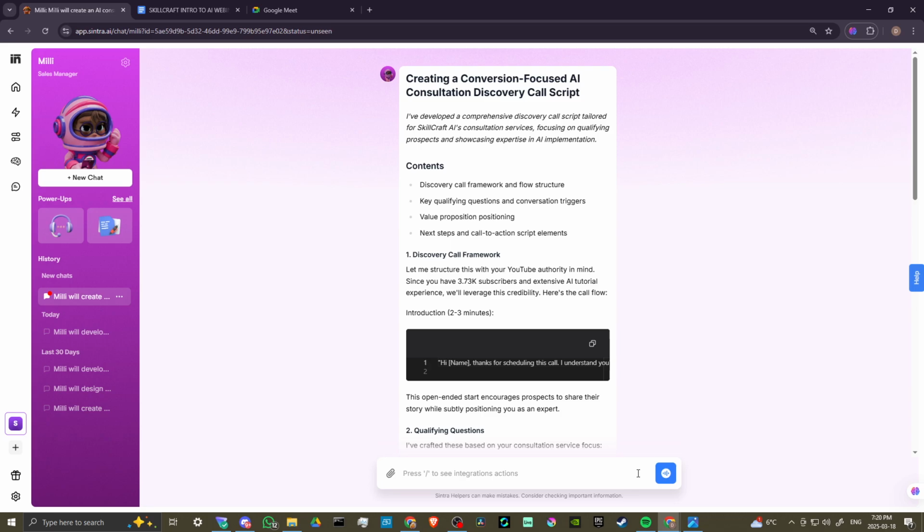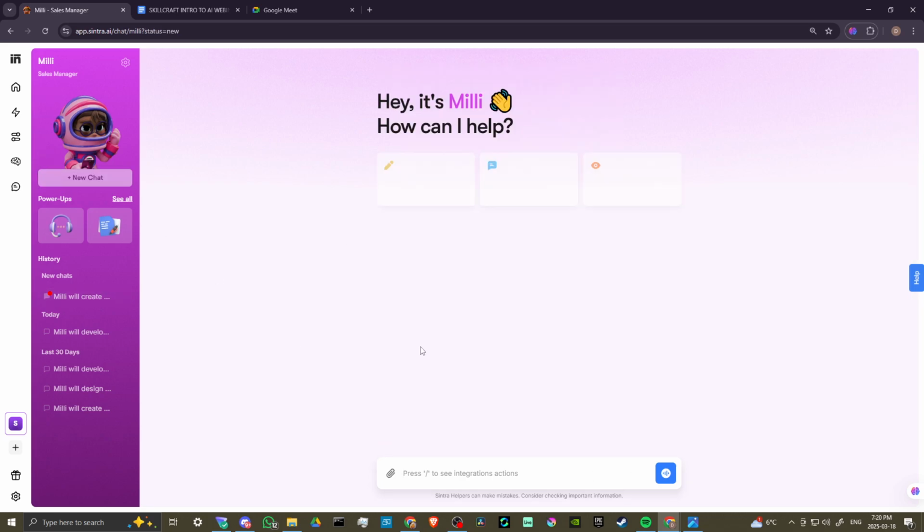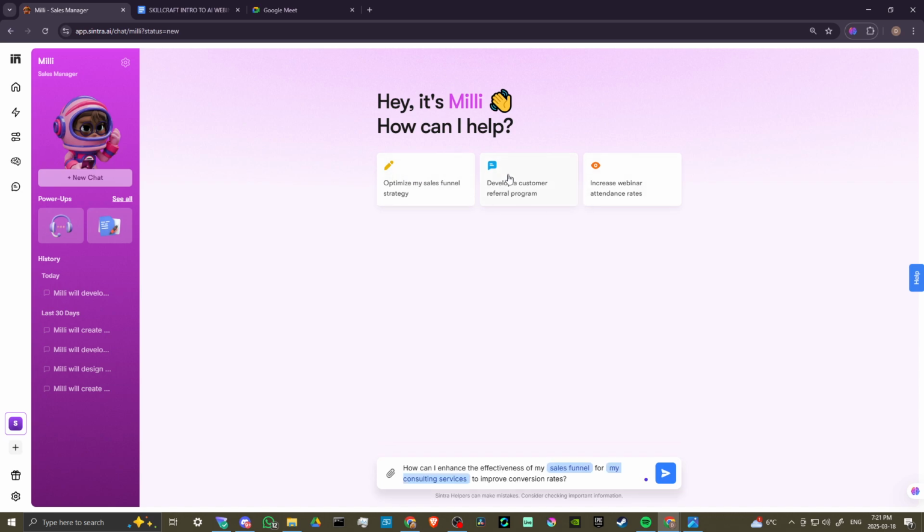First thing, let's go ahead and click on new chat here. And here we could see that we have some helpful suggestions. If we want to select any of these, we just click on it and that's going to show up here in the bottom. And so this is one way of getting things moving. If you're not sure where to start, you can always click on one of these suggestions.